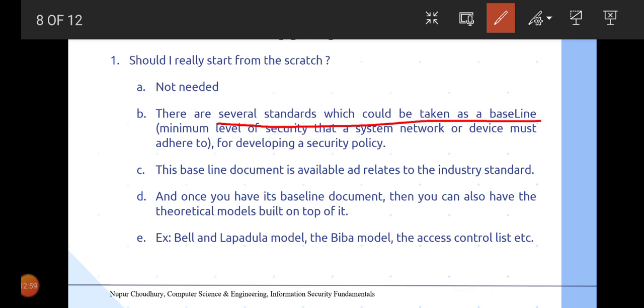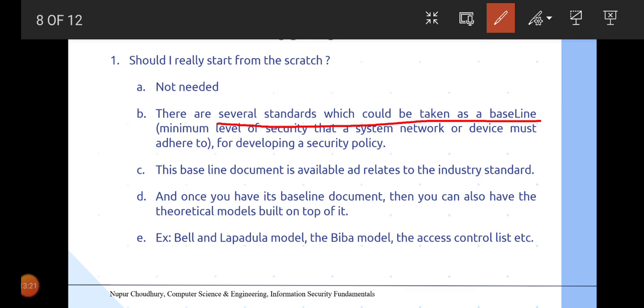Now baseline is a very important concept, because it relates to the minimum level of security that a system, network or device must adhere to. So there are already these baselines which come during its installation, or during the initial development of that particular component.